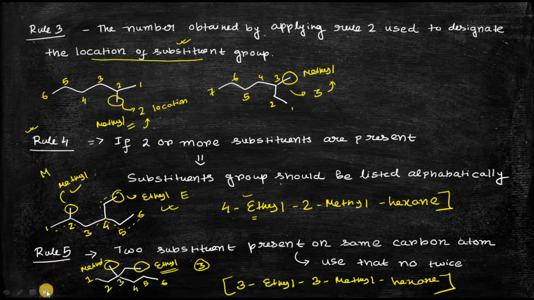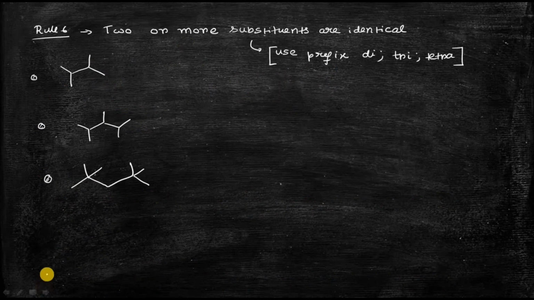Now come to rule number 6. Rule number 6 says that if two or more substituents are identical, for example, you can see this is the parent chain, 1, 2, 3, 4. There are two substituents at position 2 and position 3, and both are identical, both are methyl.